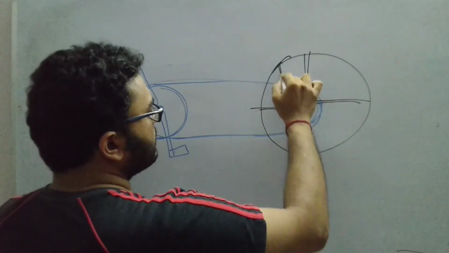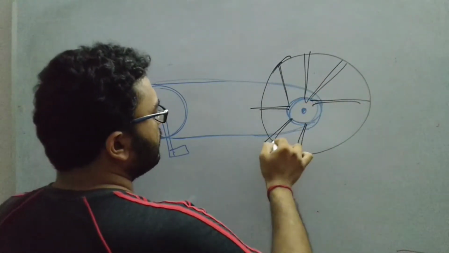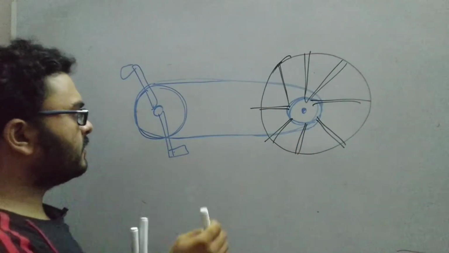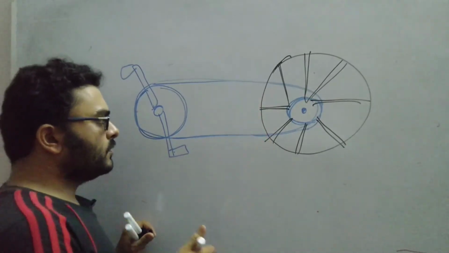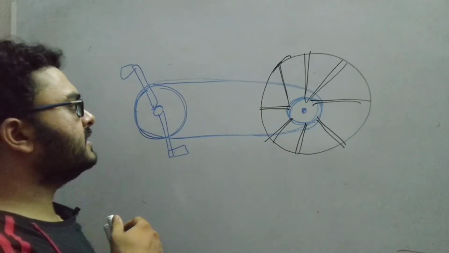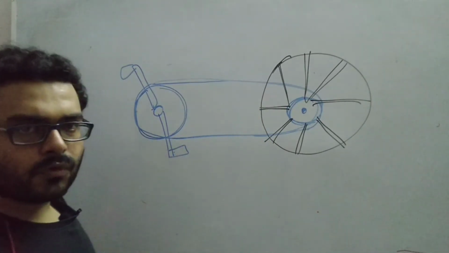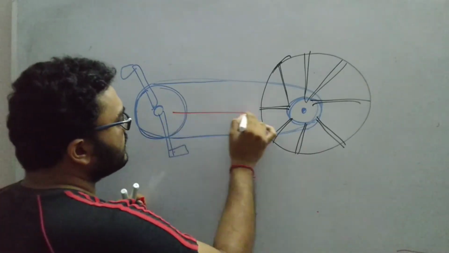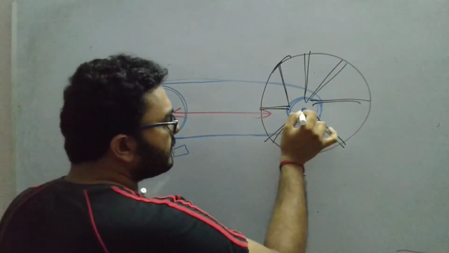You may be thinking, why don't we apply the force at this point only? We may apply the force at this point also, but we are not doing so. The rear wheel is moved by applying a force on the pedal, which is situated at a certain distance from the axis of rotation. Your axis of rotation is this.